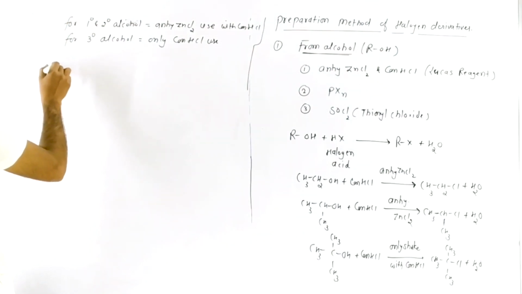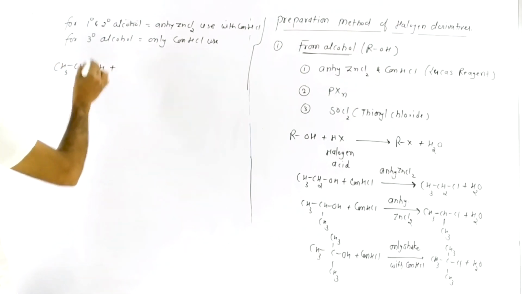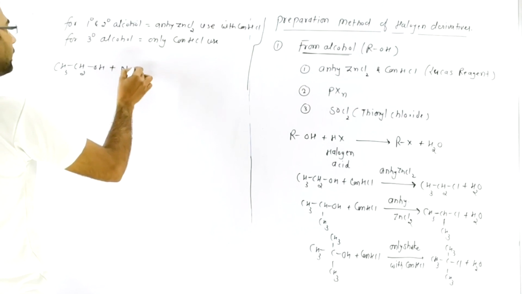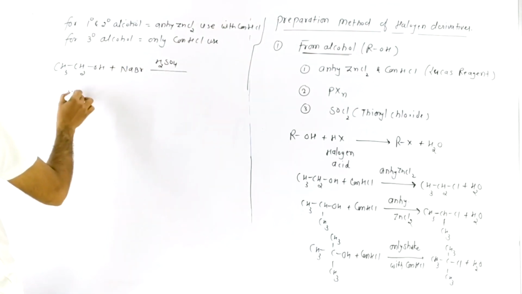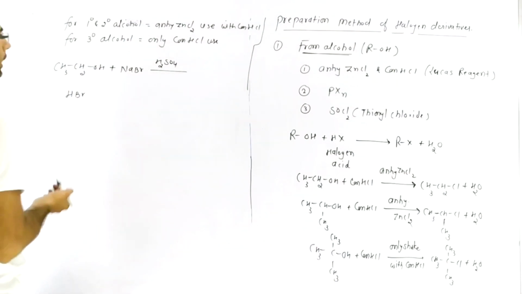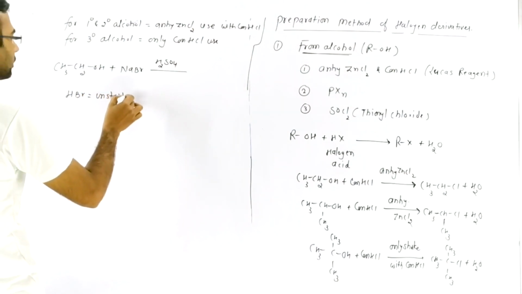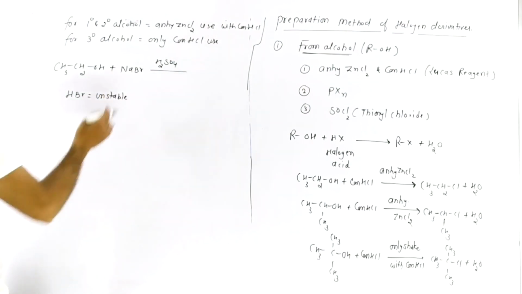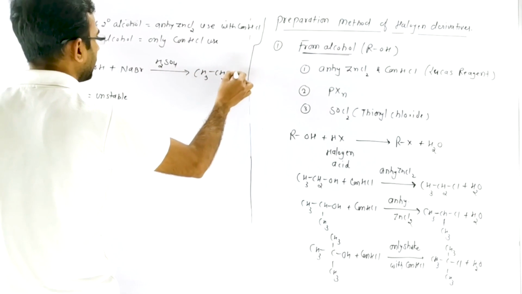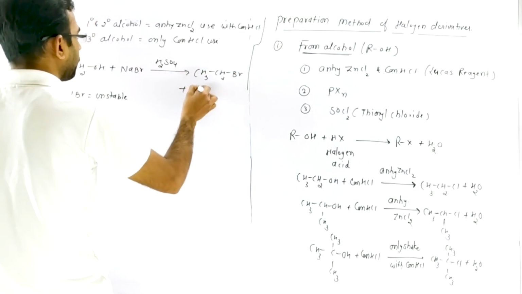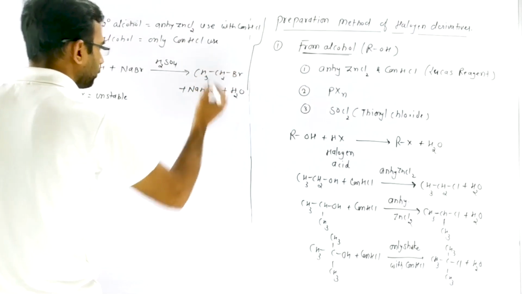If you want to react with HBr, then we have the reaction: CH3CH2OH, ethyl alcohol, reacts with NaBr and H2SO4, because HBr is unstable. So it is prepared by NaBr and H2SO4, it forms CH3CH2Br, and byproducts are NaHSO4 and H2O.